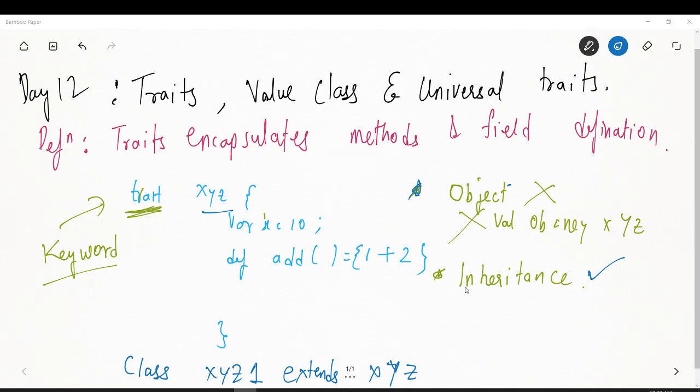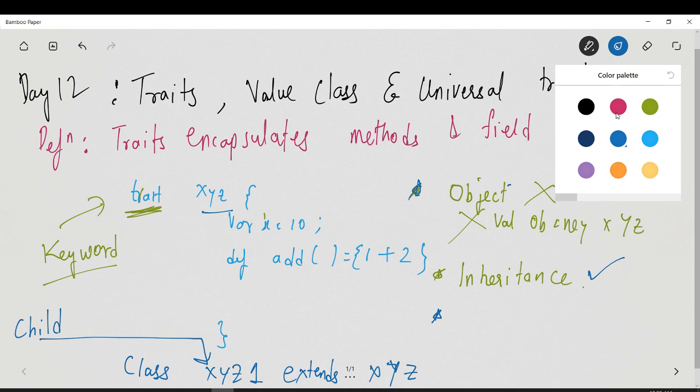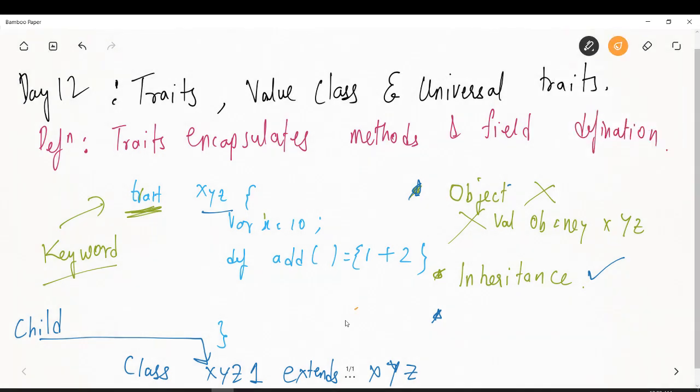So first we said that it is used for inheritance. The second thing, why we actually need this: when you have a class extending another, this is called a child class, and the other one is called a parent. This is the parent XYZ, the same XYZ over here. This is a parent, this is a child. The child is extending the parent. The child is getting all the qualities from the parent. He's also developing his own qualities, but he's also getting all the qualities from his parents.